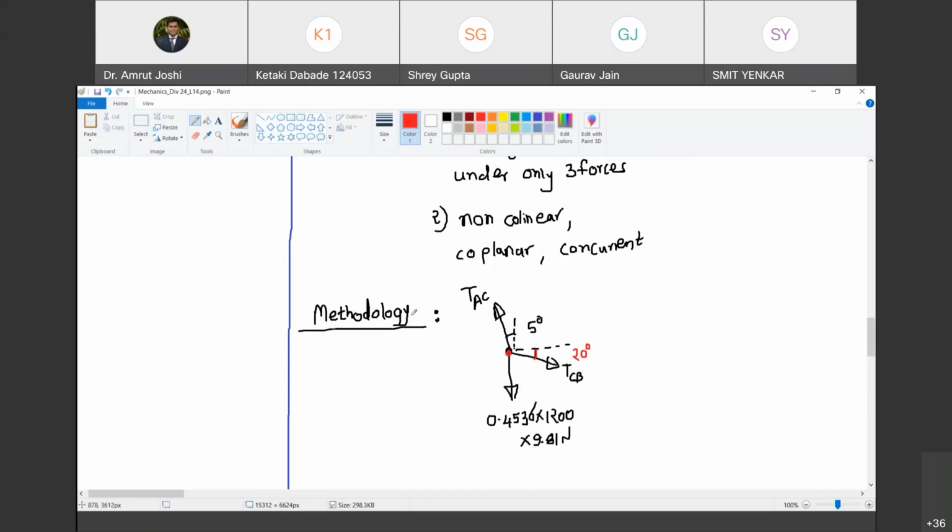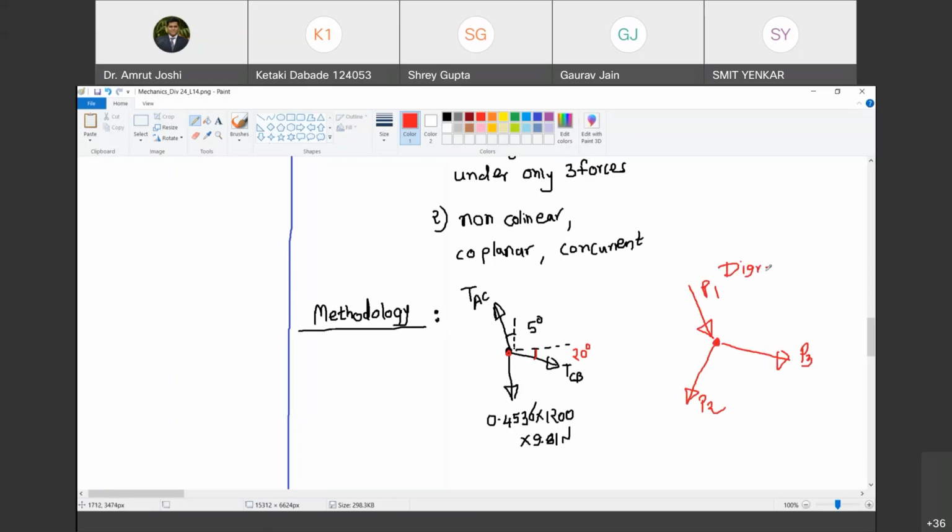I can transmit this force along its line of action. So imagine, suppose in a free body diagram you see forces like this. This is P1, this is P2, and this is P3. Are you with me? Yes, sir.